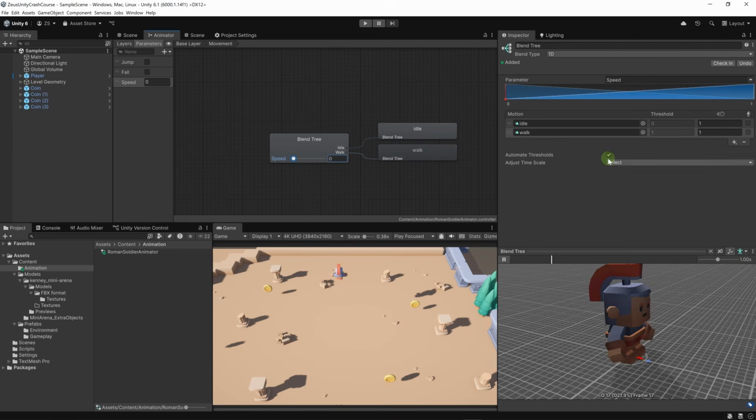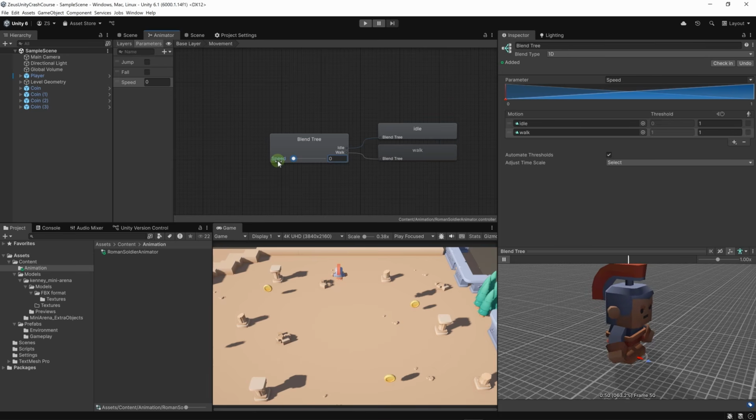Here we have automated thresholds, but we can edit this. But since we have 2 animations, it doesn't matter that much. We can keep the threshold automated. Basically, what the threshold means is at which point, here we have the threshold set to 1 by default. Maybe we want the animation to have a maximum speed of 3 or 4. For example, if you have a maximum speed of 4, if we set the threshold to 4 here, if we are at 2, the character will be in between the idle and walk animation.